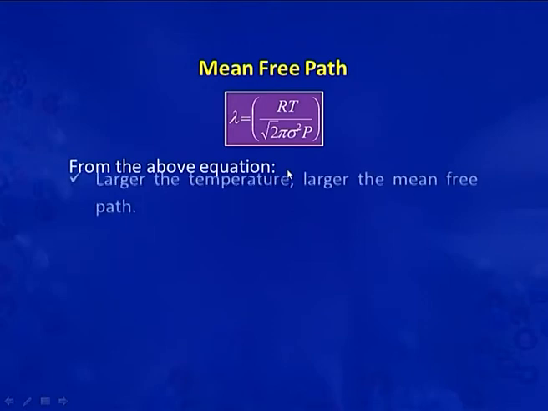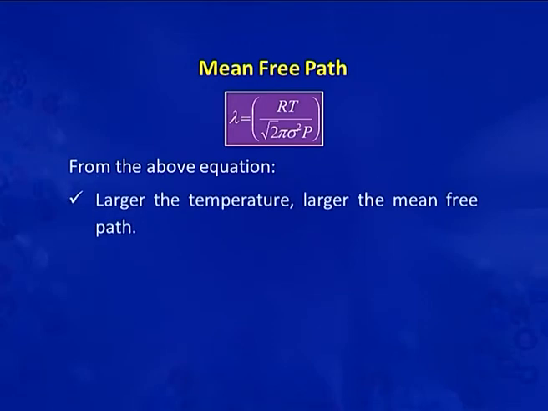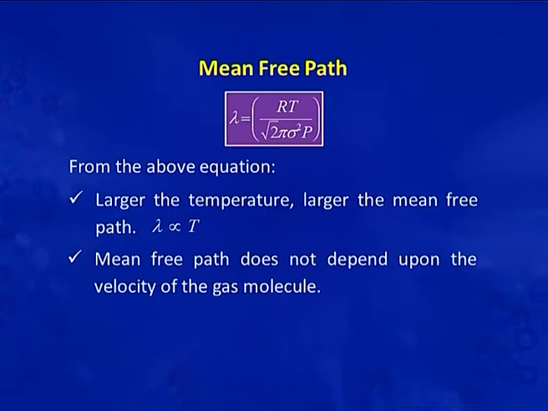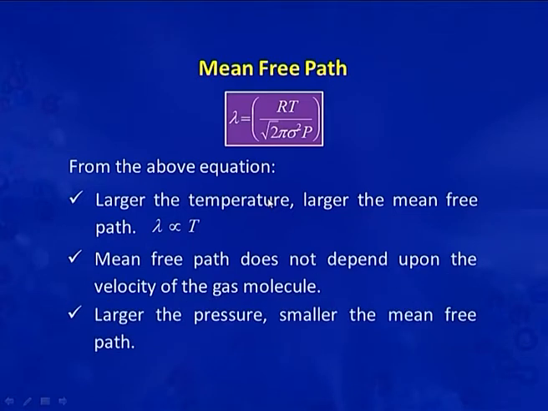From the above equation, we can say that lambda is directly proportional to temperature. So, the larger the temperature, the more the collisions and the travel between gas molecules will increase. So, definitely the mean free path will be larger. And mean free path does not depend on the velocity of the gas molecule, as you can see here that there is no presence of C average. As the pressure is large, the molecules will get very little space for movement, so the mean free path will be smaller.